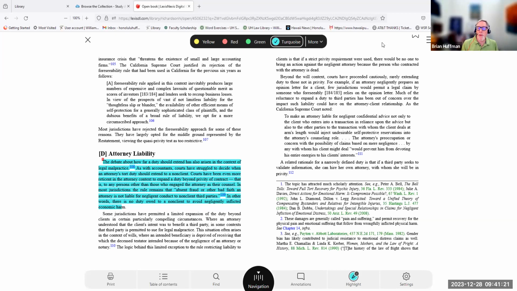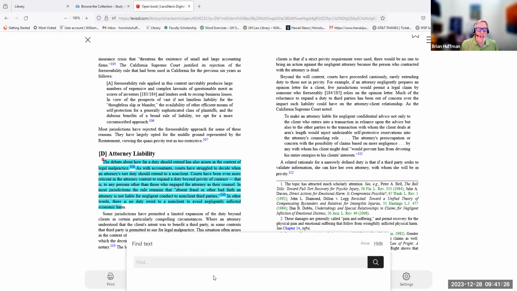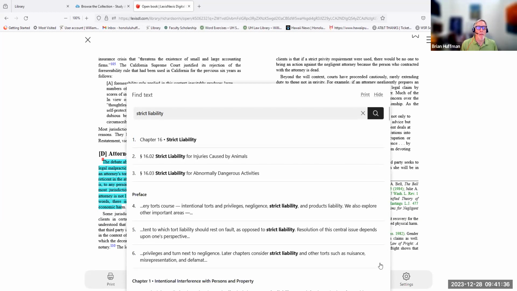All right, now another way we can interact with the book while we're in here is we could just do a search right from here if we wanted. So let's say at this point, we're interested in finding something about strict liability. We'll enter that in, hit the find bar. And what happens at this point is it shows the different ways that strict liability comes into play in the text.